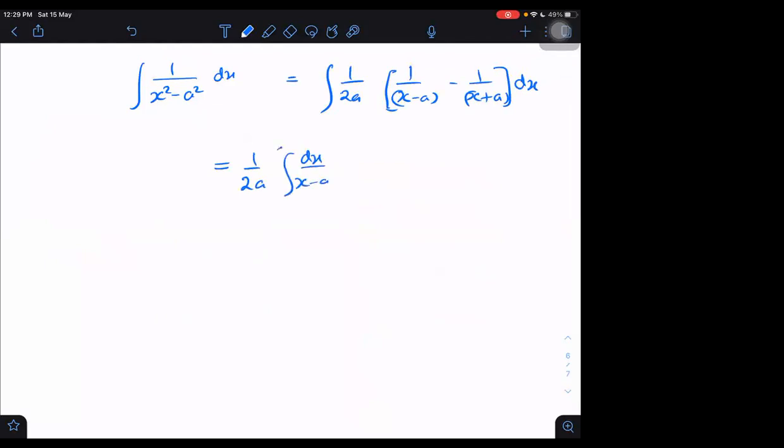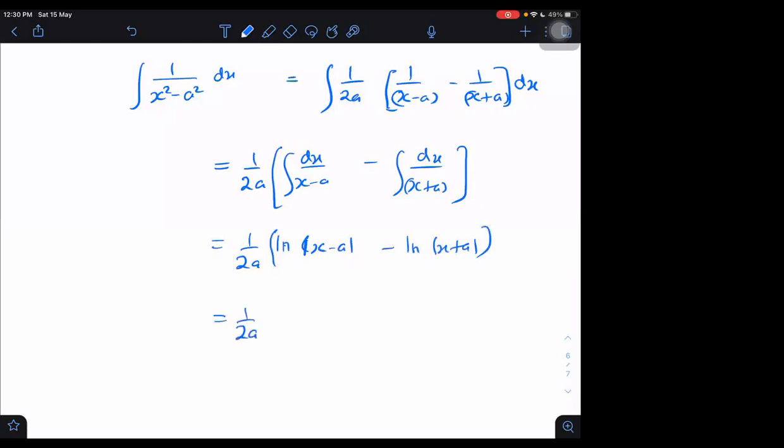If these are the same, then I can write 1 by 2a into integral of dx upon x minus a minus integral of dx upon x plus a, which will be 1 by 2a into log of x minus a minus log of x plus a, which will be equal to 1 by 2a log of x minus a upon x plus a. That is the answer.